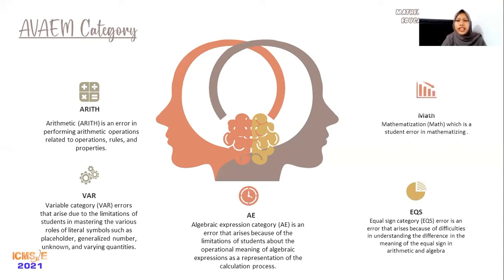And the last is mathematization, which is a student's error in mathematizing. For this study, I just used four categories, that is AVAE, because composition of function material discusses more symbolic mathematics. So the questions given didn't require students to reach the stage of mathematical modeling.